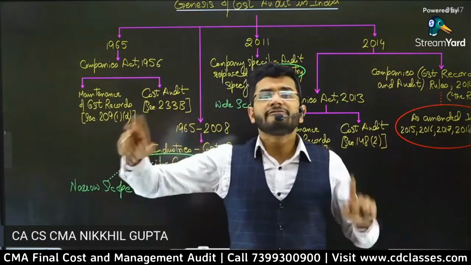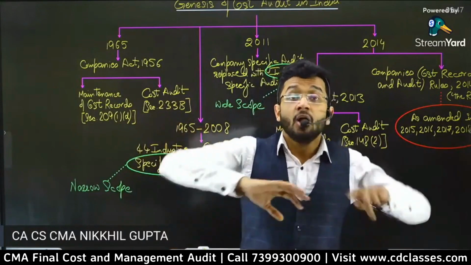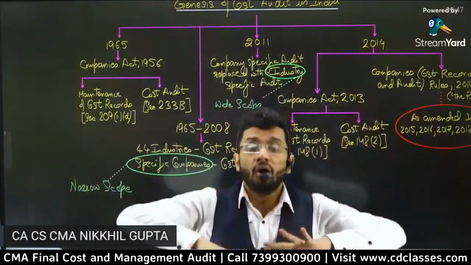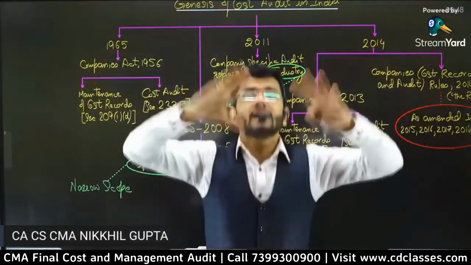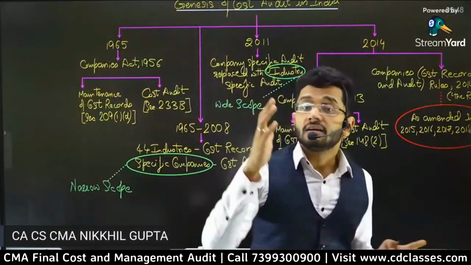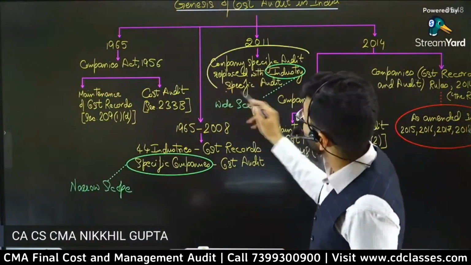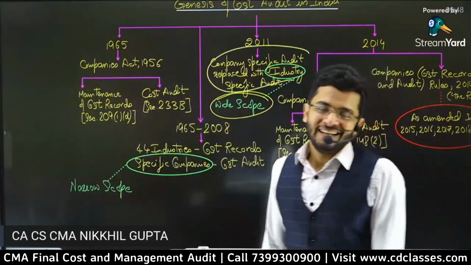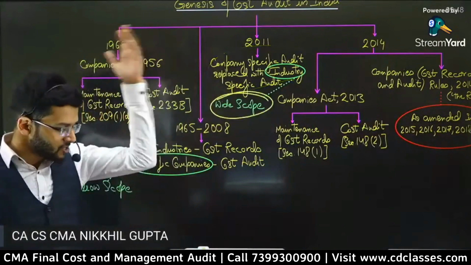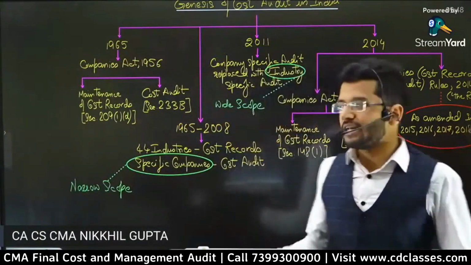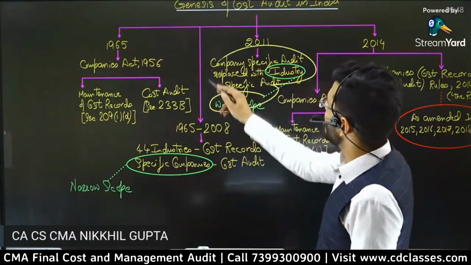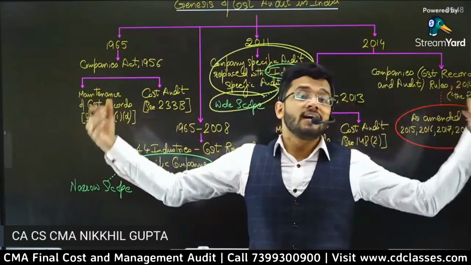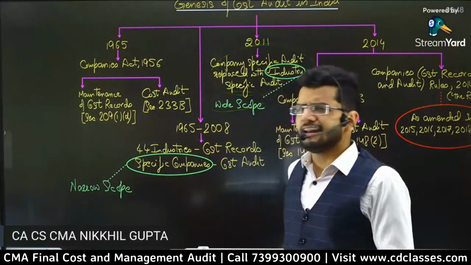Number four, infrastructure development. So guys, all the companies which are dealing with oil, all the companies which are dealing with infrastructure, all the companies which are dealing with electricity are required to then get their cost audit done. So the scope was expanded to a very wide level. In 2011, it was a landmark change. It was a beautiful change that in 2011 onwards, the scope was widened to a very large extent.